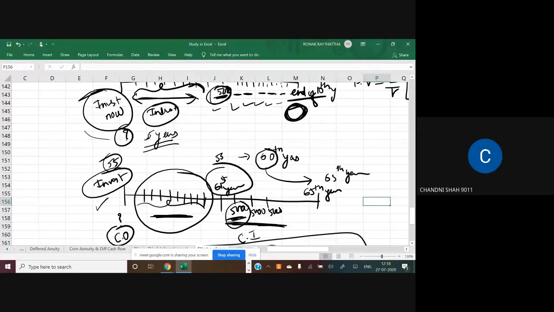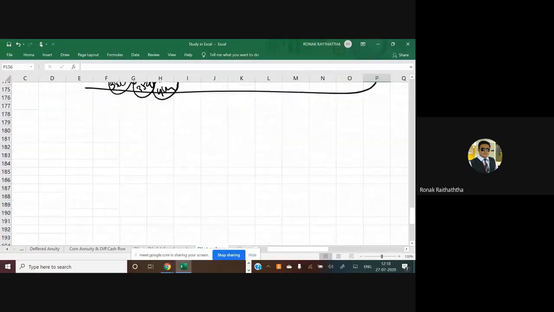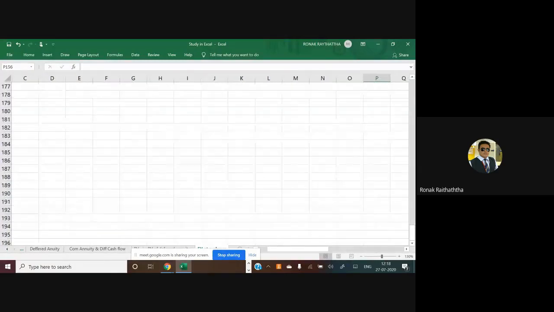Yes, sir. Yes, so all these examples are already there. Acha, try to understand one more type of an example. You will tell me, now I'm just giving the example and you are supposed to tell me which formula will be applicable, whether PV or FV. Try to understand. I'm just putting across the examples in front of you.